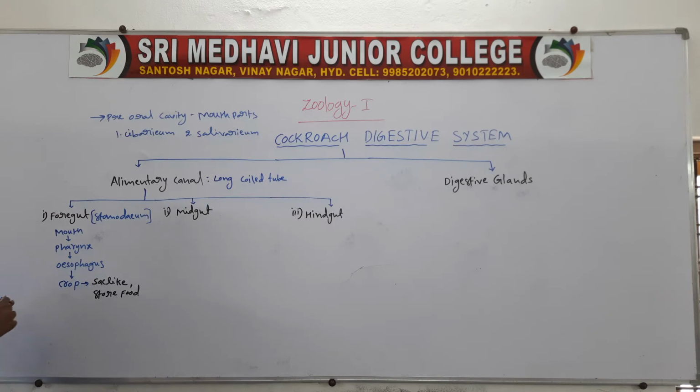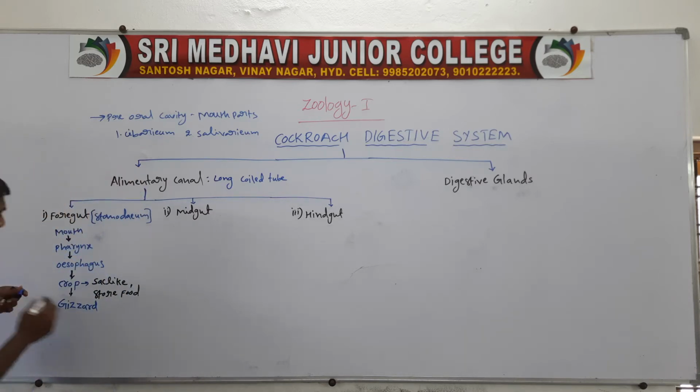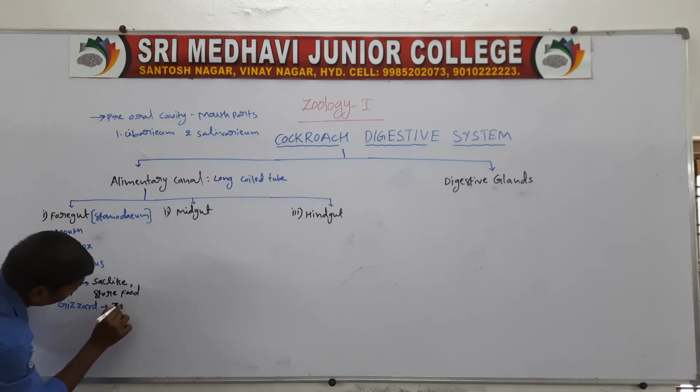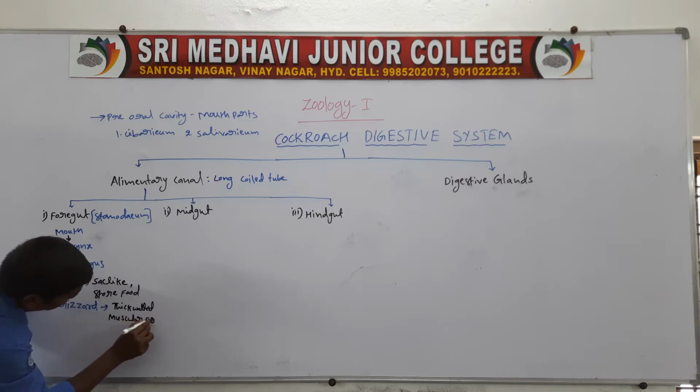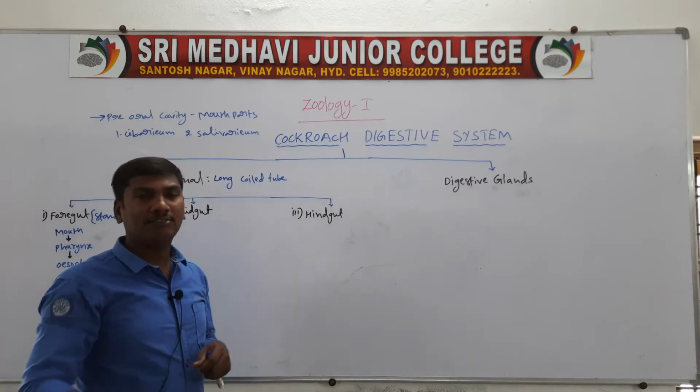Next one, the crop opens into the gizzard. The gizzard is a thick-walled muscular organ.